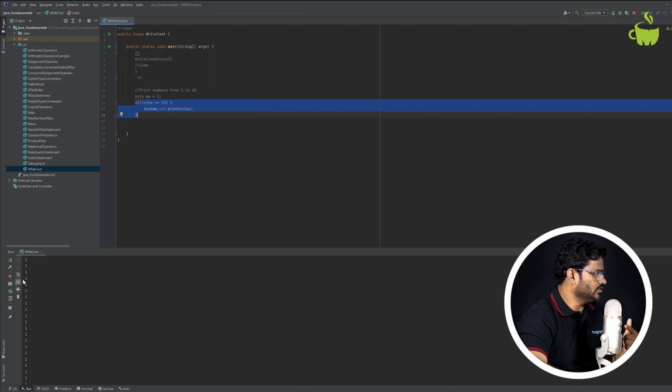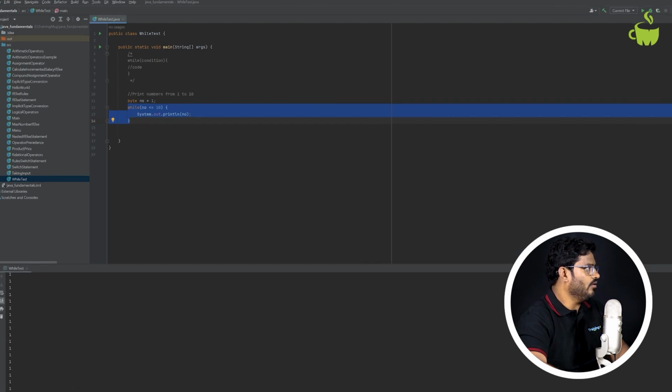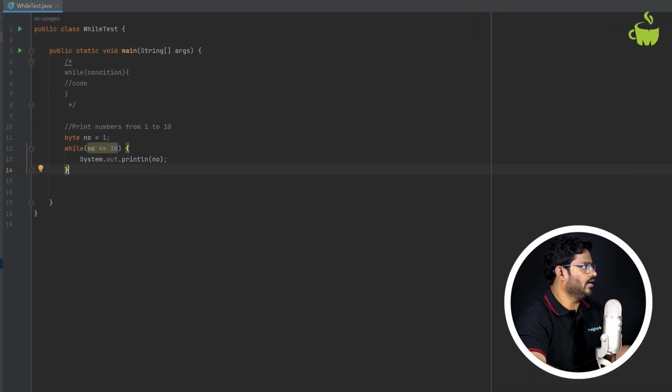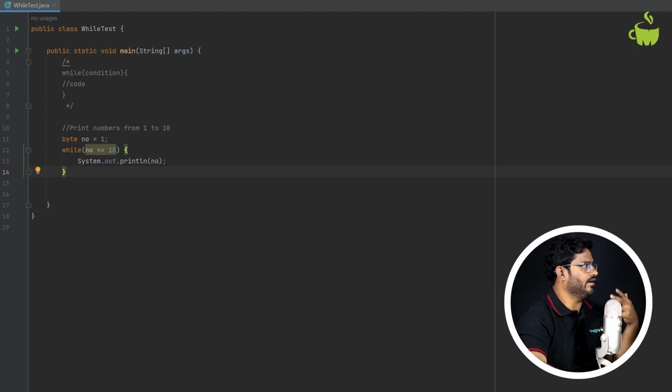So how do you basically stop this? Now you have a red button here to stop. Just click on this so that it will terminate your program. And now how do you basically fix this? I want to increment this data every time so that after this condition fails, it will stop executing. So what I do here, I'll just simply say number plus plus, right? So I'll increment it every time by 1 because it should be from 1 to 10, right?